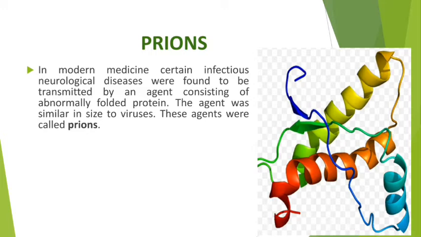This is what they found in modern medicine, and they said that this is an infectious one, that prions are similar to the virus but they are abnormally folded protein. So prions are also infectious in nature. That means they have the capacity to create diseases.